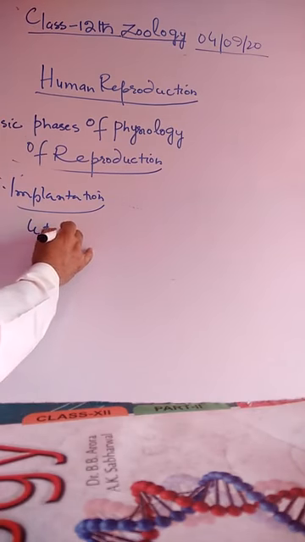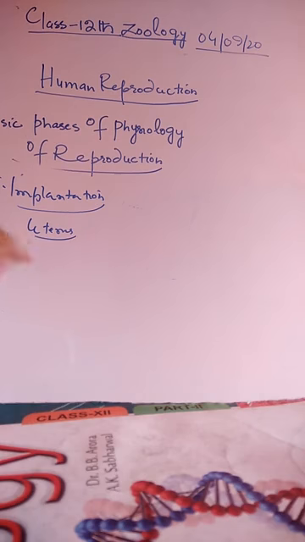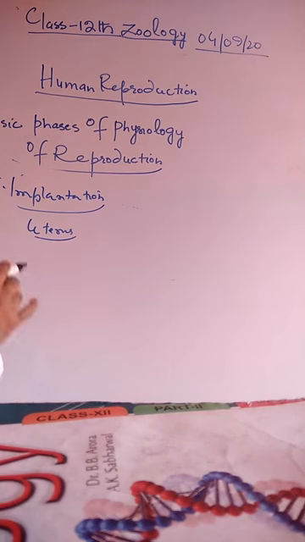When the blastocyst is formed by the fusion of male and female gametes, after the zygote formation with the help of cleavage, it is converted into a blastocyst, as it is called in mammals, especially human beings, and we call it a blastula in other animals. This gets attached to the wall of the endometrium of the uterus. This stage is called implantation.